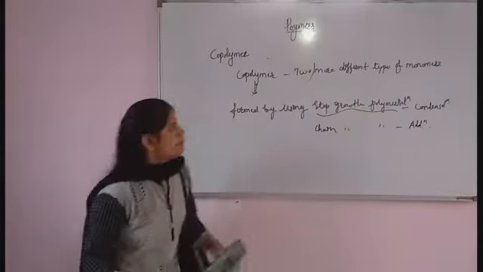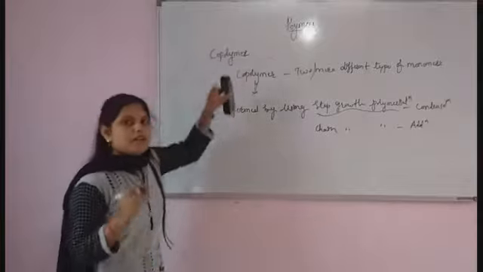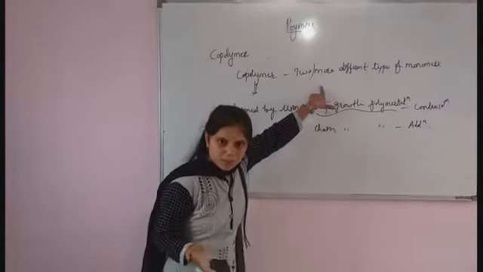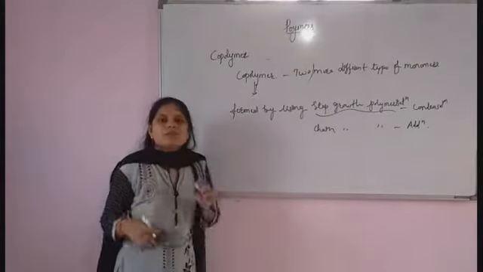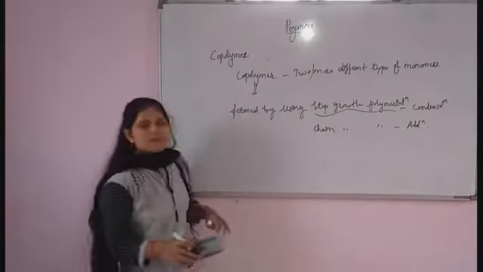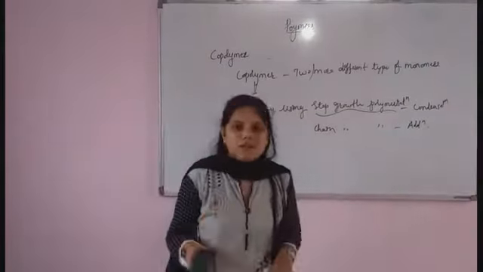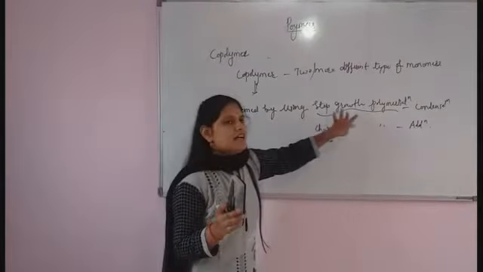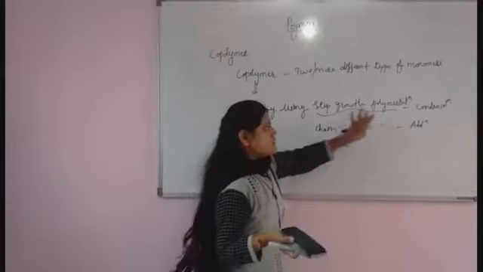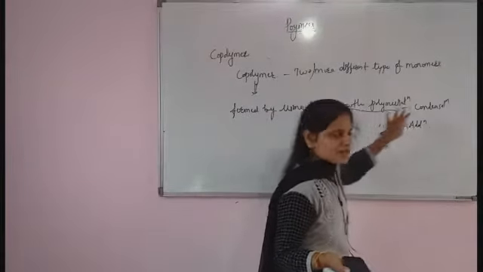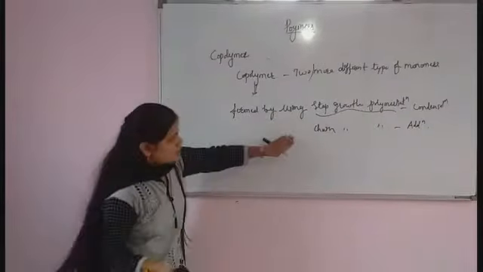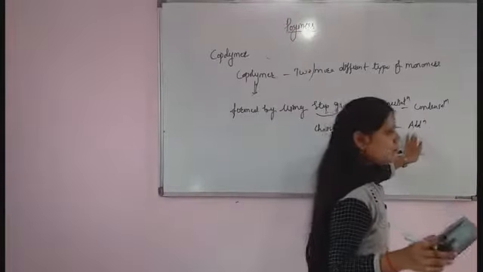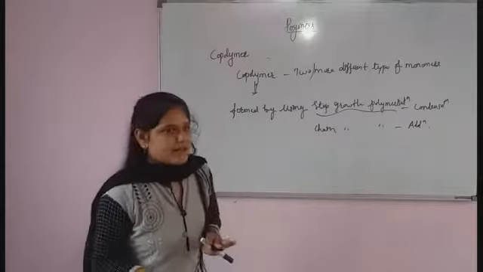So remember, what is meant by copolymer? It is a process in which two or more different types of monomers undergo polymerization and there is a formation of copolymer. This copolymer is formed by step growth polymerization, which is condensation polymerization, and also by chain growth polymerization, which is addition polymerization.